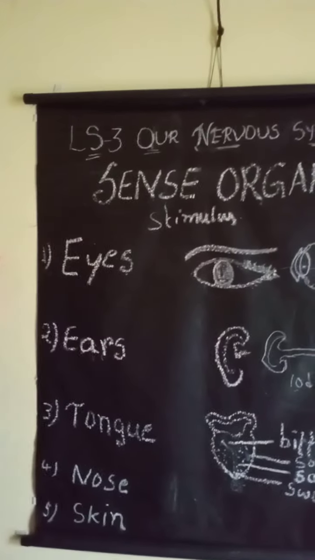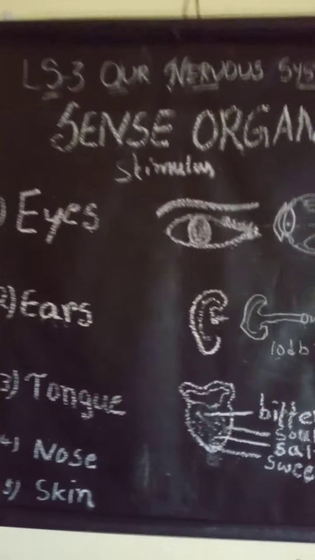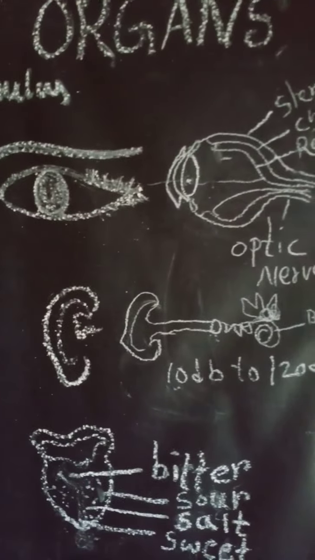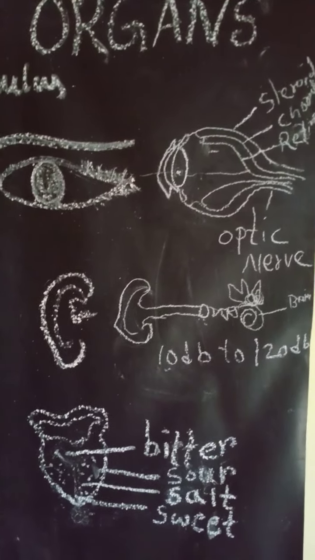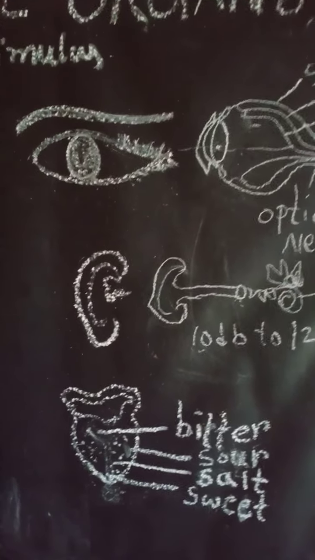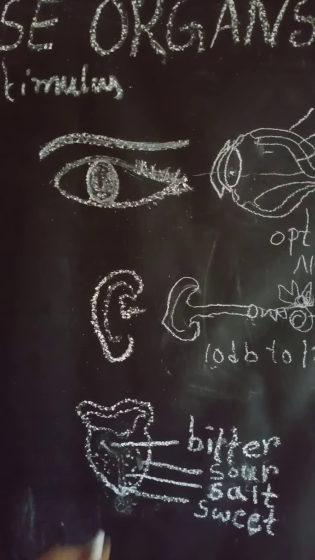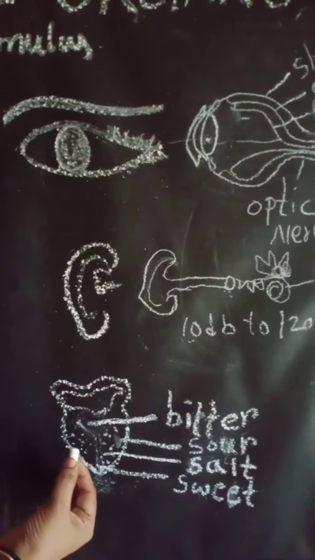Coming to the next one, the tongue. The tongue is also one of the sense organs. What is the function of the tongue? It helps us to chew the food. Sorry, it helps in chewing the food, which helps the teeth to chew the food.